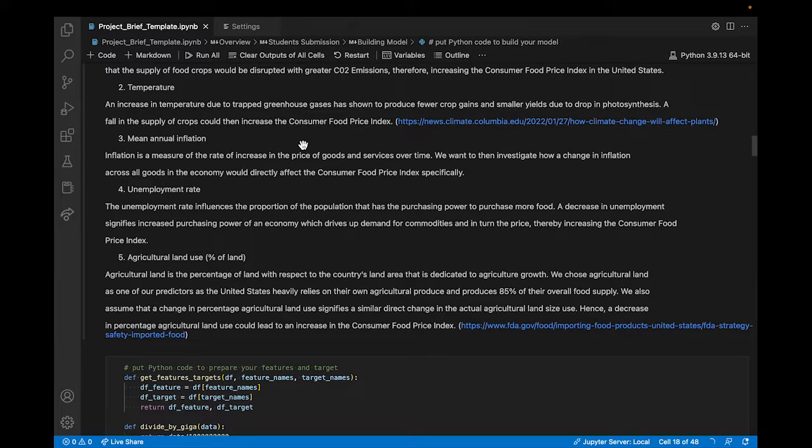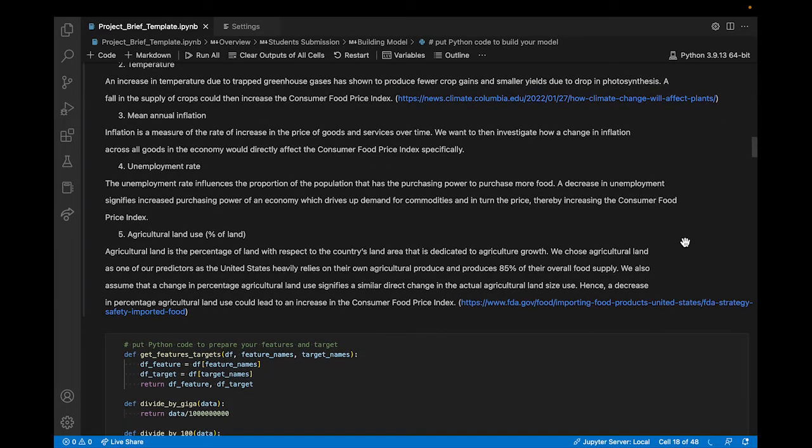For unemployment rate, it influences the proportion of the population that has the purchasing power to purchase more food. A decrease in unemployment signifies increased purchasing power of an economy, which drives up demand for commodities and in turn price, therefore increasing the consumer food price index.